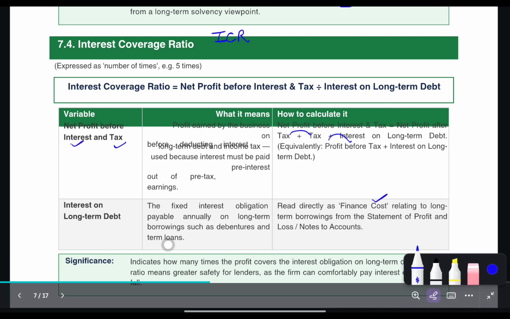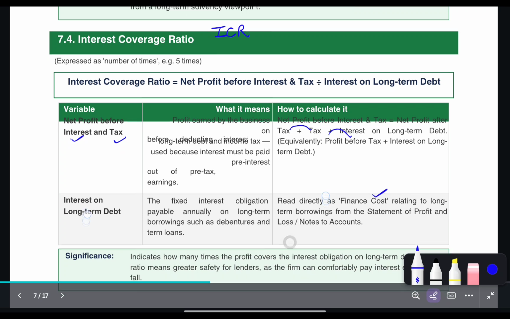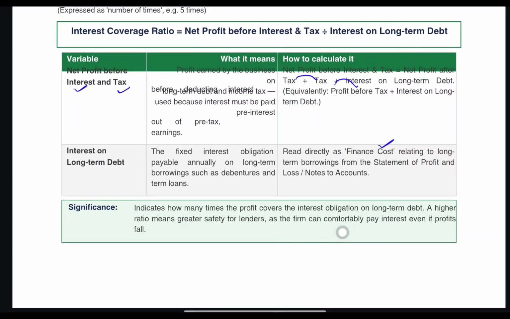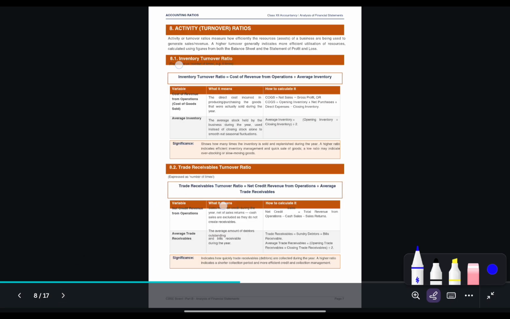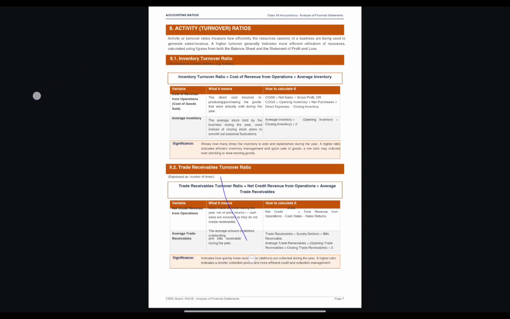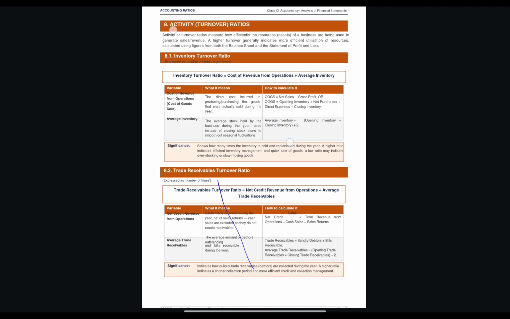Why is it important to calculate interest coverage ratio? It indicates how many times the profit covers the interest obligation on any long term debt. A higher ratio means greater safety for lenders, as the firm can comfortably pay interest even if profits fall. Got it? And our next ratio is activity ratio, which we will do tomorrow.